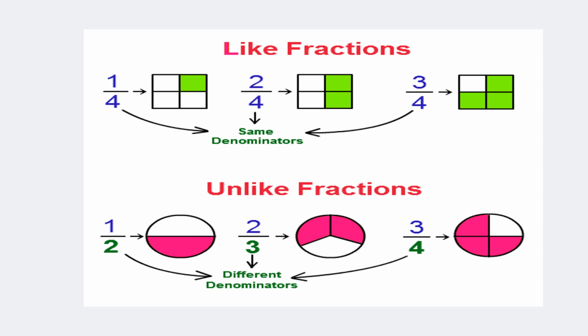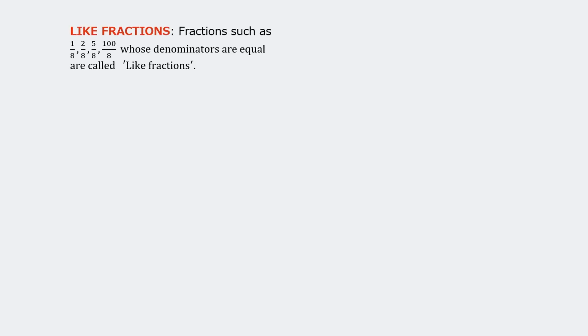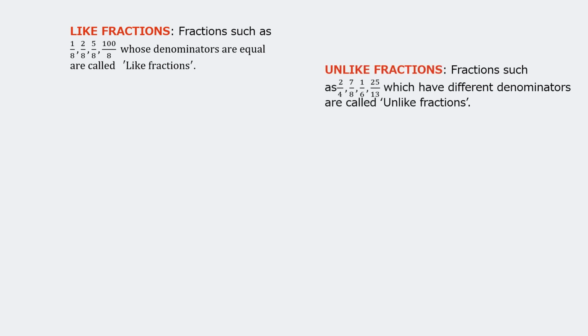Unlike fractions have different denominators. Very simple, different denominators. So here you can see 1 upon 2. Here this circle has 2 upon 3 and this circle has 3 upon 4. All are different denominators. Like fractions, such as 1 upon 8, 2 upon 8, 5 upon 8, 100 upon 8, whose denominators are equal, are called like fractions, children. And unlike fractions, such as 2 upon 4, 7 upon 8, 1 upon 6, 25 upon 13, which have different denominators, are called unlike fractions.